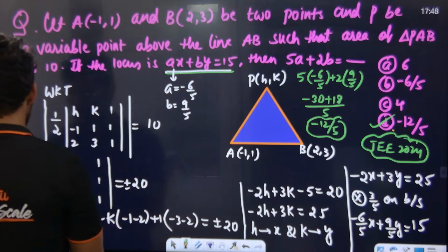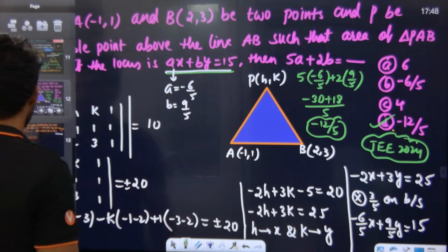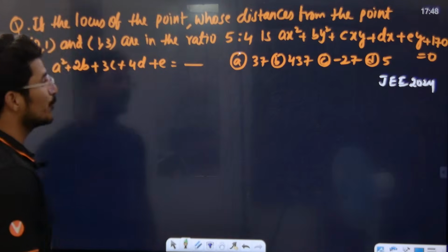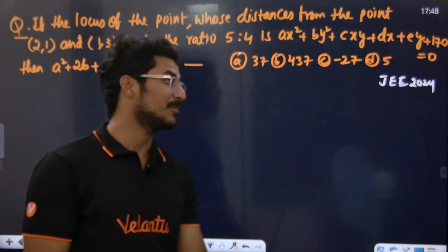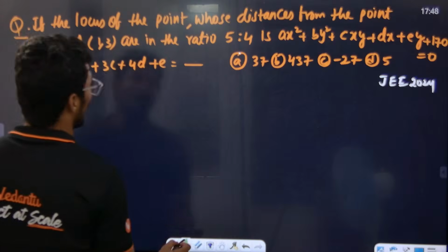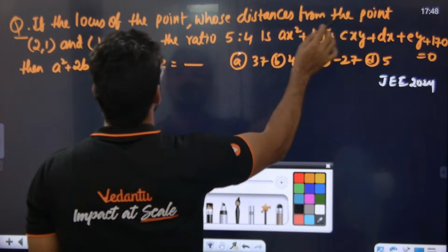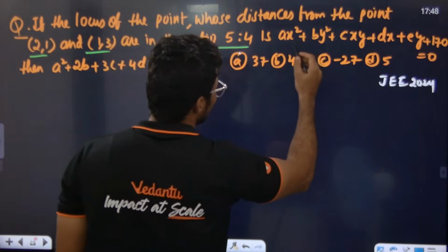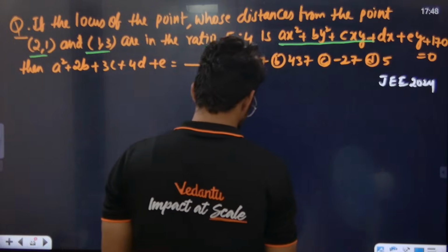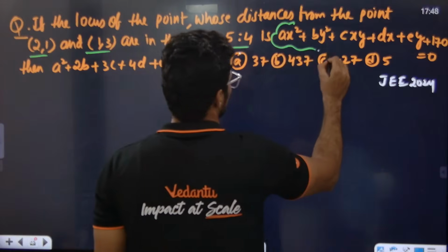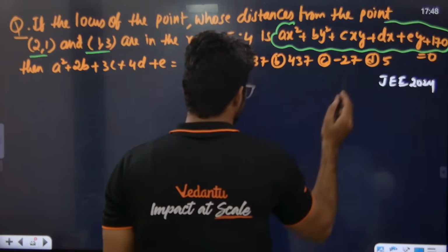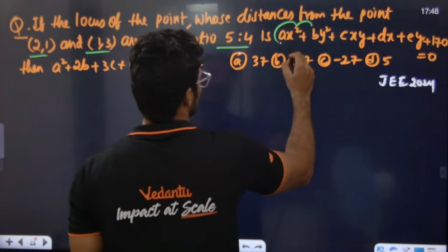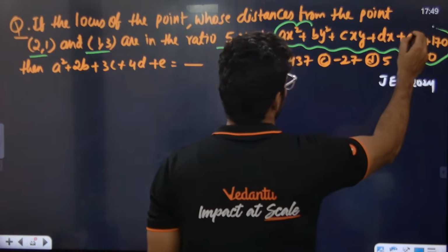Okay, so D for Delhi Baba is the right answer. Next question. This is one more beautiful question, a 2024 JEE question again. The locus of the point P whose distances from the point this and this are in the ratio this is equal to this. Guys, this is a very simple question. Nothing, it is like an easy question.